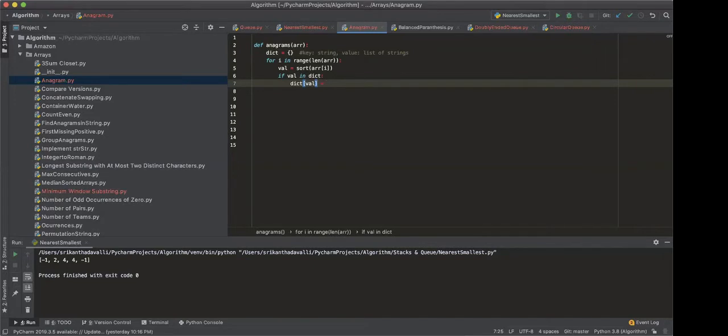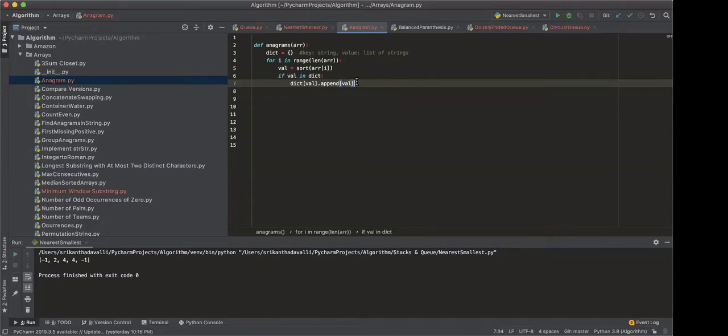So how will you append into the list? Tell me, how will you append? Look, the value is a list. You don't have to replace this. You have to add to it, right? You have to make an addition. Tell me, how will you do it?